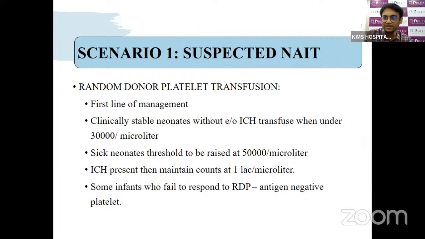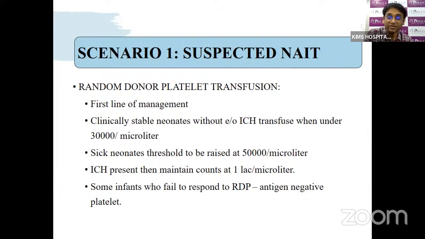So the first line agent is random donor platelets. We give transfusion in stable babies if it is less than 30,000 without an IC bleed. In the sick babies, we'll give transfusion if less than 50,000. The sick can be respiratory distress syndrome, premature baby, sepsis, shock. And in the case of any ICH bleed, whether the baby is sick or not, we want to maintain the count beyond 1 lakh.